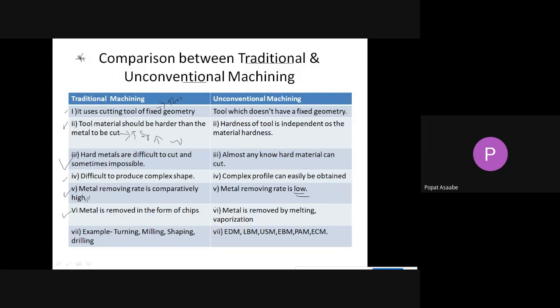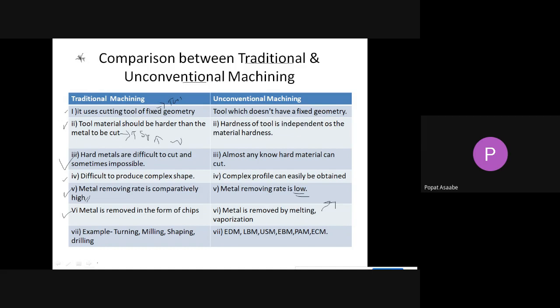But in unconventional machining, the metal is removed from the workpiece by melting or by vaporization. It does not remove the material in the form of chips. This is the important point. In unconventional machining, instead of chips, it will remove the material from the workpiece by melting it, or instead of melting, by vaporizing the workpiece, and in such fashion it will remove the material.